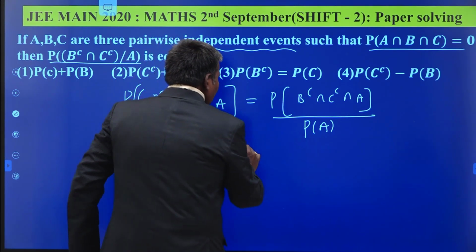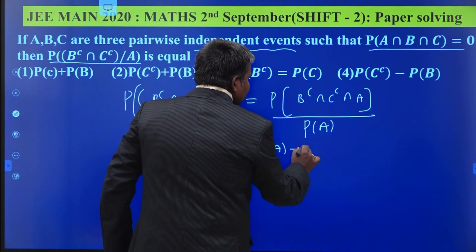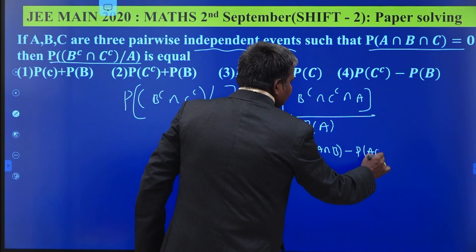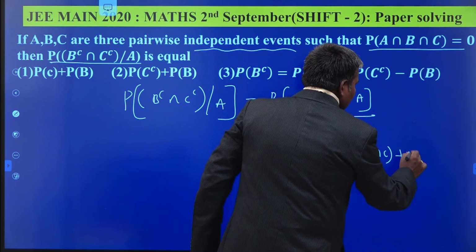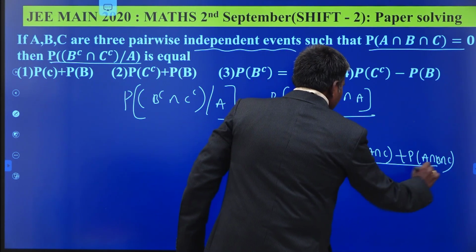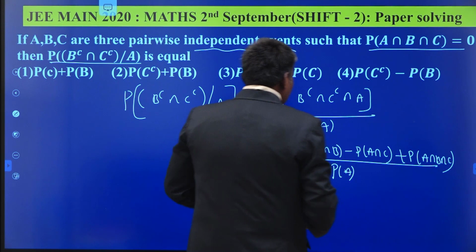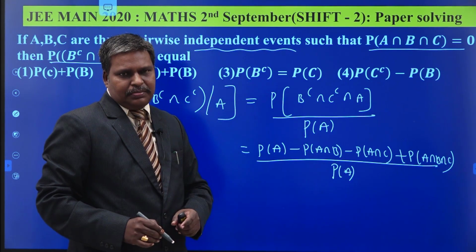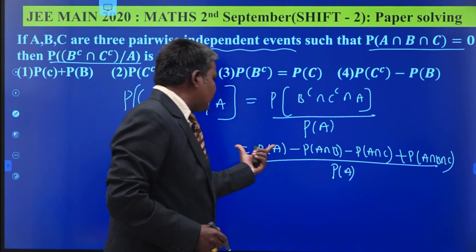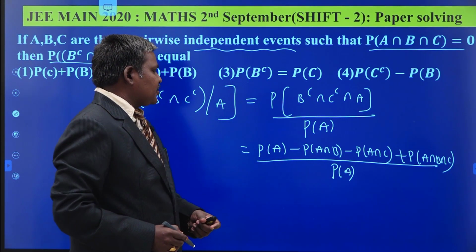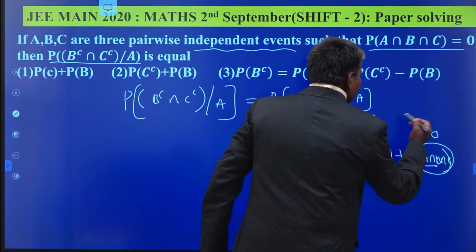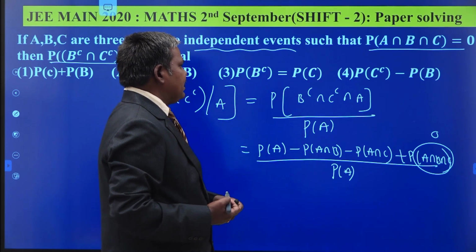We mean probability of A minus probability of A intersection B minus probability of A intersection C plus probability of A intersection B intersection C by probability of A. Once you get this thought, then only you can crack this problem. It means what you have to identify. This is the value: P of A minus P of A intersection B minus P of A intersection C plus P of A intersection B intersection C. What is its value? 0. Given that P of A intersection B intersection C is 0.